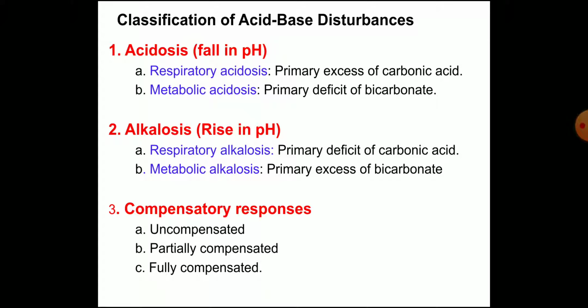There are two types: respiratory acidosis due to primary excess of carbonic acid, and metabolic acidosis, primary deficit of bicarbonate. Then alkalosis means rise in the pH, that is above 7.4. That may be due to respiratory causes, that is respiratory alkalosis, primary deficit of carbonic acid, and metabolic alkalosis, primary excess of bicarbonate. Now there are compensatory responses, maybe uncompensated, partially compensated, or fully compensated. That is the body's mechanism to overcome the acid-base disorders.